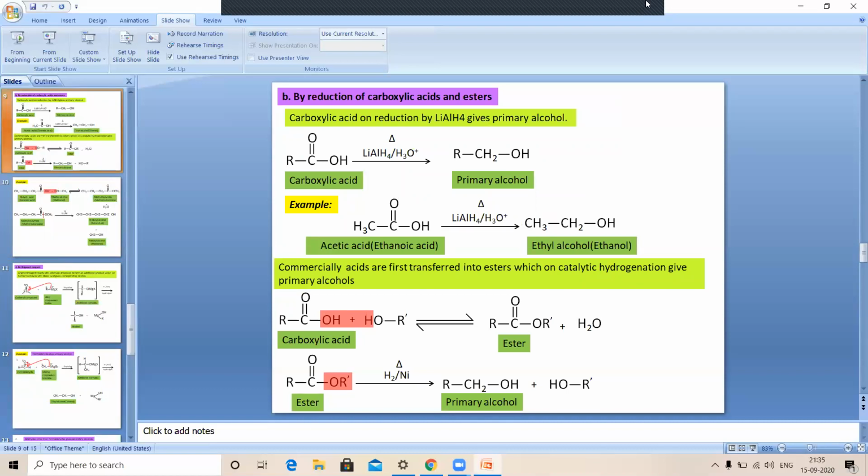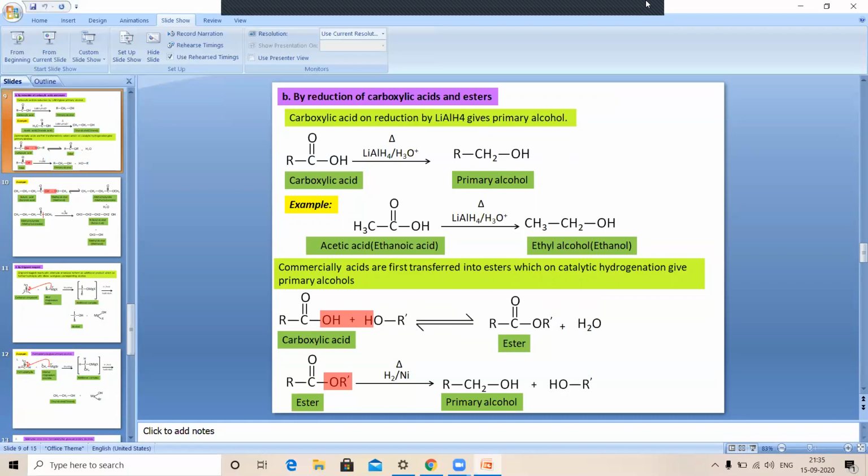When carboxylic acids are reduced, RCOOH is converted into RCH2OH, so we get the primary alcohol. If we take the example of acetic acid, also called ethanoic acid, on reduction it gives ethyl alcohol, or ethanol.